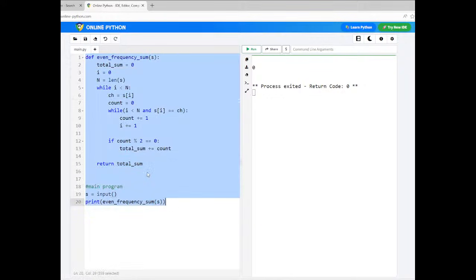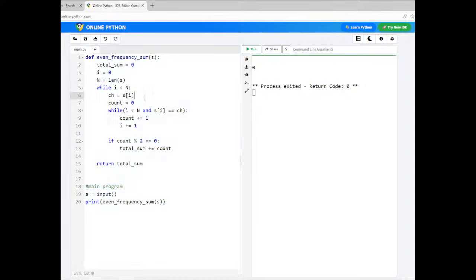But if you want to write a more Pythonic way of code, then you should use a dictionary, because to store the frequencies, generally we use a dictionary. In Java, we use a hash map. So how can we use a dictionary, and how does your code become simple if you use a dictionary? I'll show it here. Let me share the PPT with you.